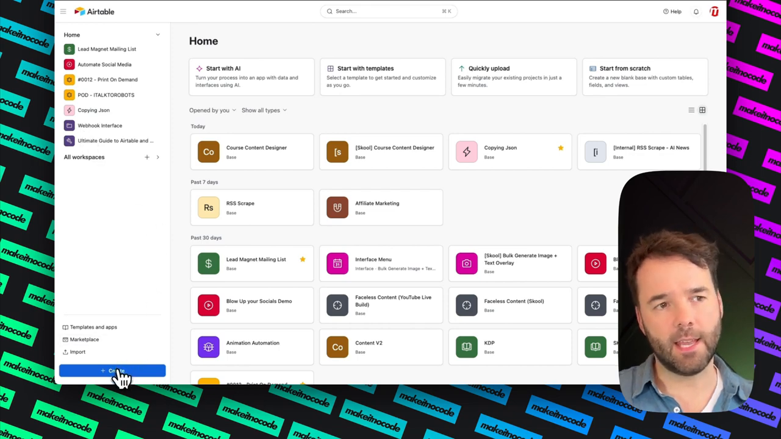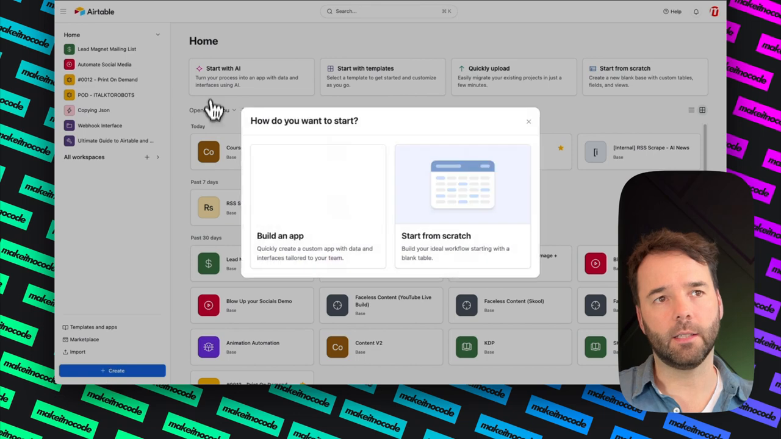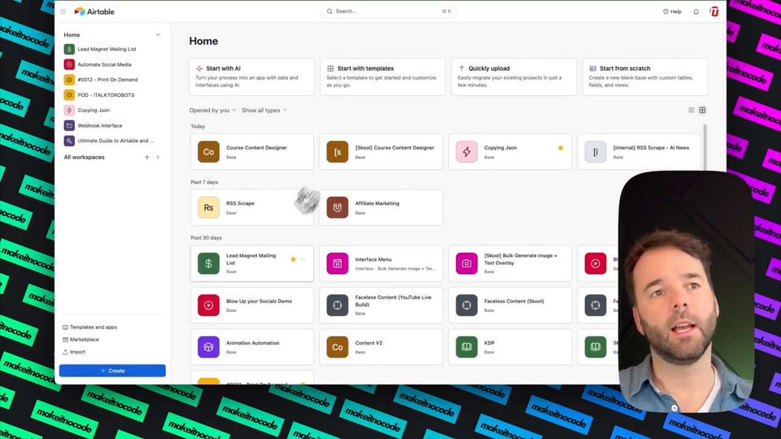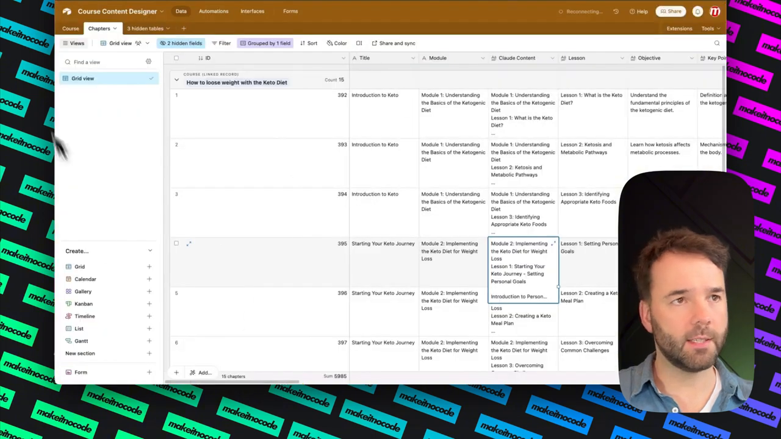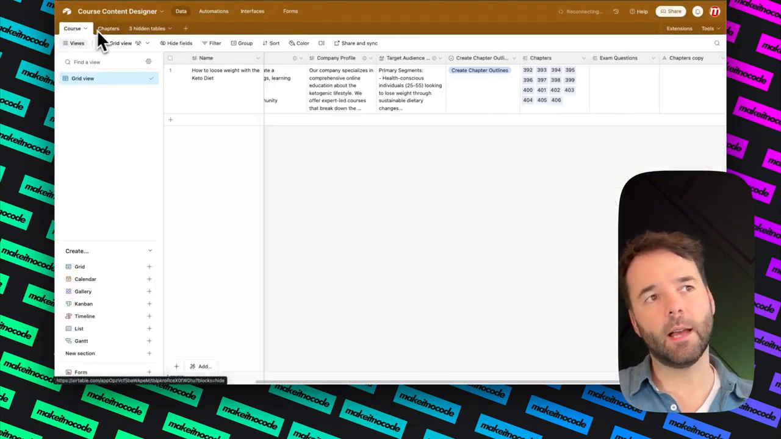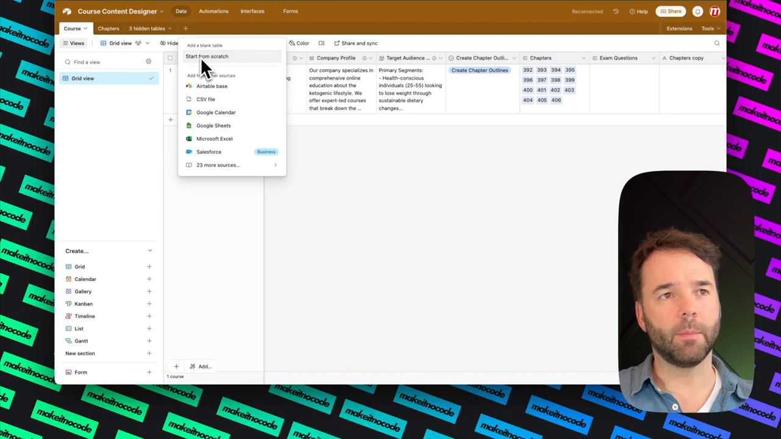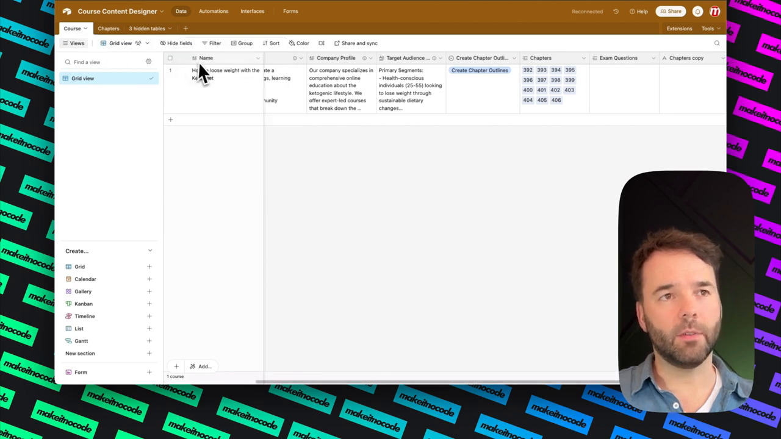Click on create here, bottom left, and then it will show you build an app or start from scratch. Say start from scratch. And then let me show you my course creator. Give it 2 tabs, create 2 tabs. You can add tabs by hitting the little plus here. So add a tab, start from scratch. And give them these names.